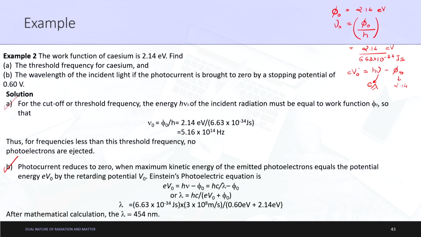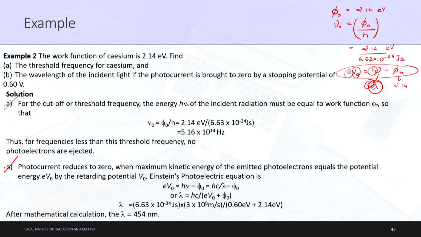So the basic crux is you just need to remember this equation. You know the value of nu naught, you know the value of E, you know the value of h, you know the value of C, that is 3 into 10 to the power 8 meter per second, you know the value of phi naught, you just need to calculate the value of lambda. Fine, everything is given, just mathematically formulate it and you get the answer.